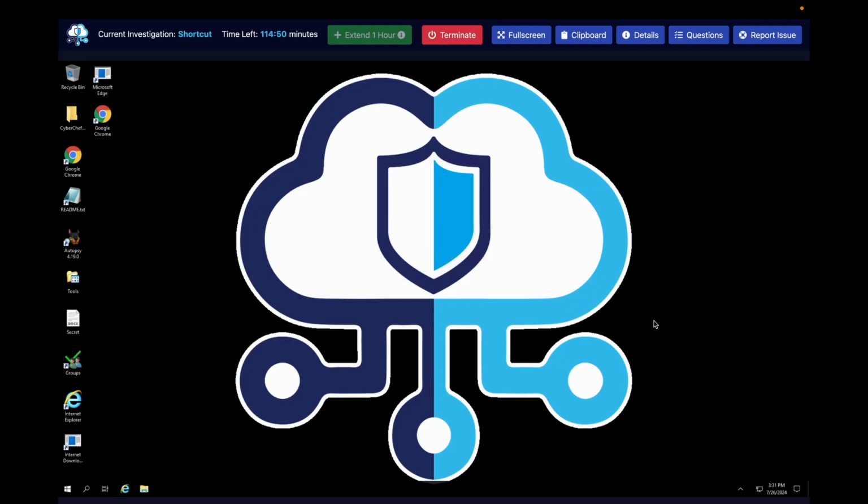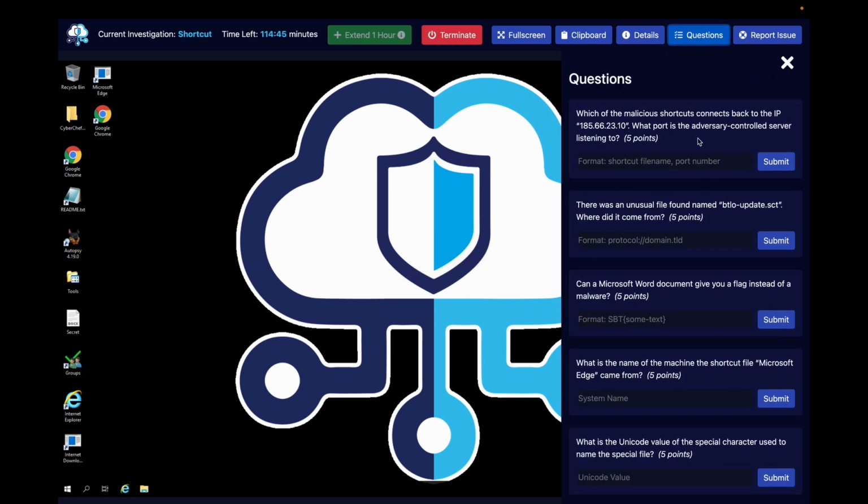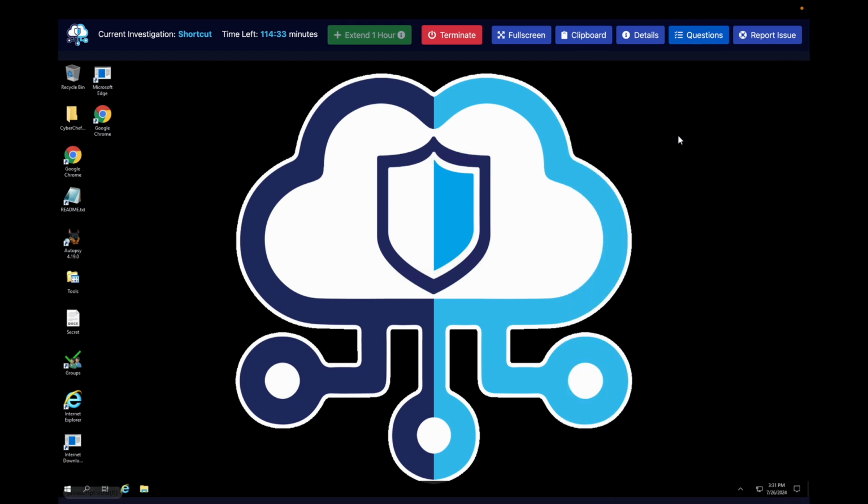All right, we are in the lab. Let's look at question 1. Which of the malicious shortcuts connect back to the IP 185.66.23.10? What port is the adversary controlled server listening to? Ooh, we're really starting with the juggler.